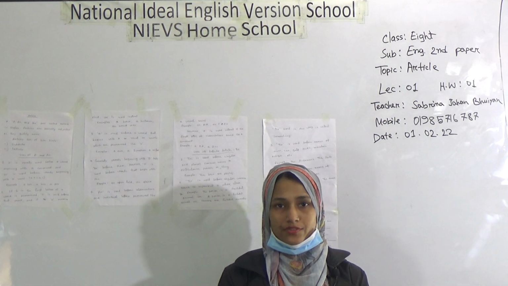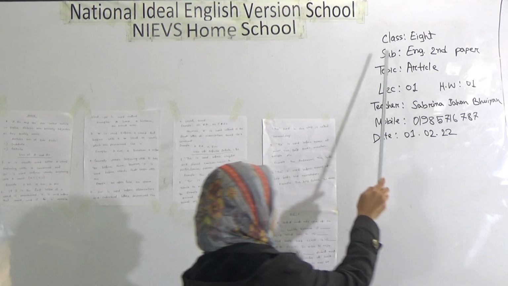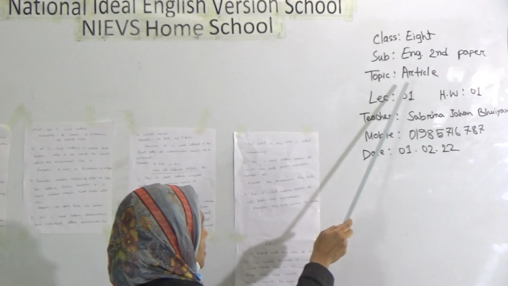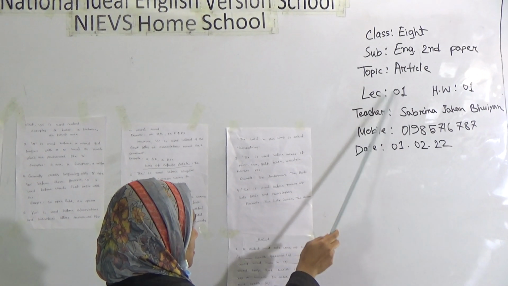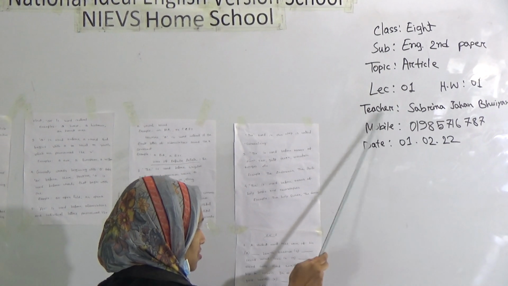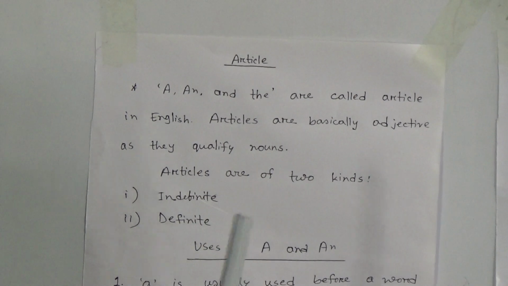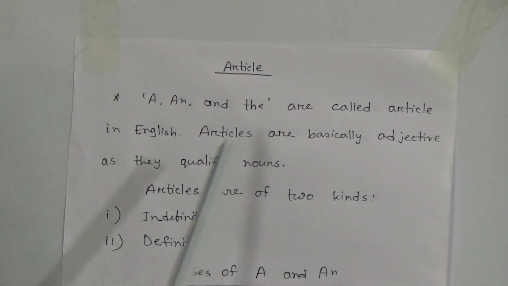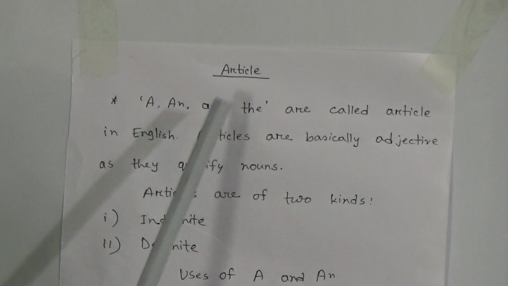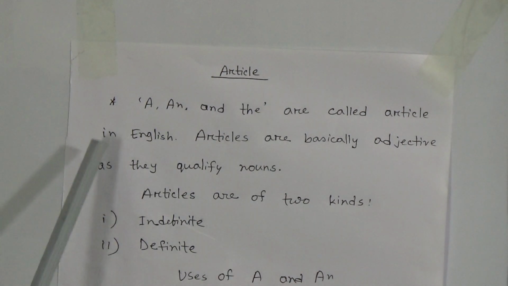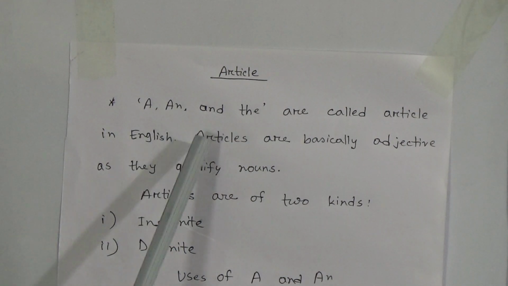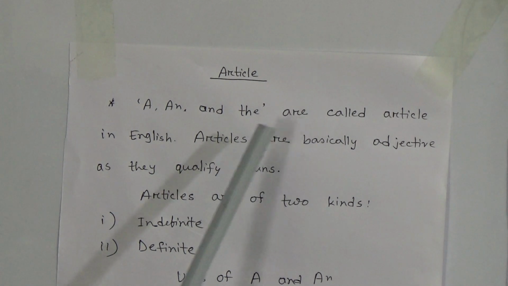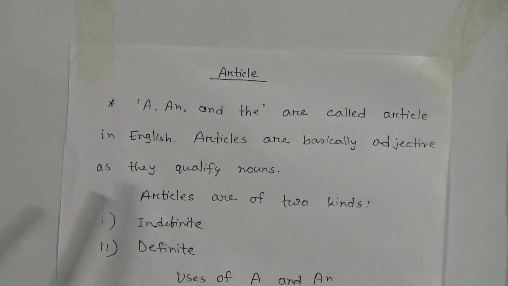Dear students, today I am going to take English second paper class for the students of class 8. Our today's topic is article. This is our lecture number 1 and SW number 1. Please follow the board, all of you. At first I am going to say about its definition. Our topic name is article. What is article? A, an and the are called article in English.